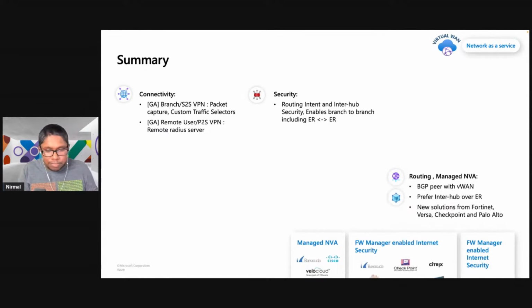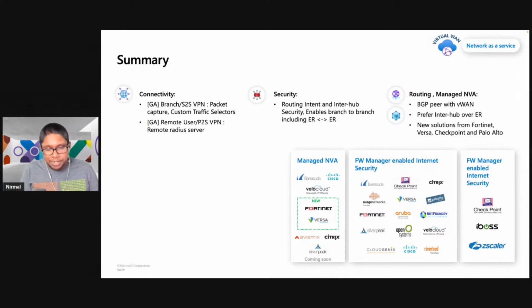We also have managed NVA capability. We've been onboarding a lot of partners for this service, so you will see each month we've added a number of new partners. We've recently added Checkpoint, Fortinet, and also Palo Alto, which is essentially offering the NVAs as a managed offering. So these NVAs don't need to be managed by customers.